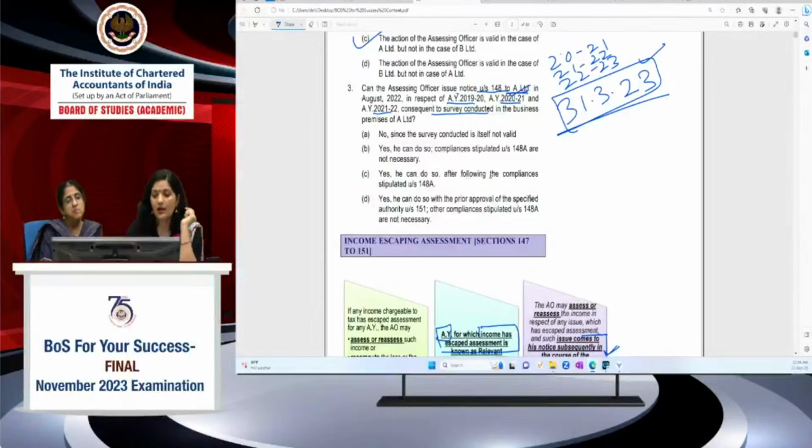Then yes, he can do after following the compliance stipulated under section 148A. These all are the relevant assessment years, जिसके लिए अभी अगस्त 22 में टाइम है उसके पास. तो he can do, but he has to follow the compliances stipulated under section 148A. एक बार इसका D ऑप्शन भी पढ़ लेते हैं क्या लिखा है. Yes, he can do so with the prior approval of the specified authority under section 151. Other compliances stipulated under section 148A are not necessary. यहाँ पे स्पेसिफाइड अथॉरिटी की अप्रूवल भी चाहिए और 148A भी चाहिए. तो यहाँ पे he has to comply with the 148A पहले करोगे, स्पेसिफाइड अथॉरिटी की अप्रूवल के बाद ही you are going to issue the notice. ठीक है, यहाँ पे आपका C ऑप्शन इज करेक्ट.